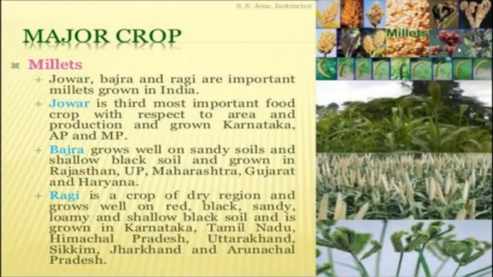millets. Jowar, Bajra and Ragi are the important millets grown in India. Okay, what are the important millets grown in India? Jowar, Bajra and Ragi. Though these are known as coarse grains, they have very high nutritional value. See, for example, Ragi is very rich in iron, calcium, other micronutrients and roughage.